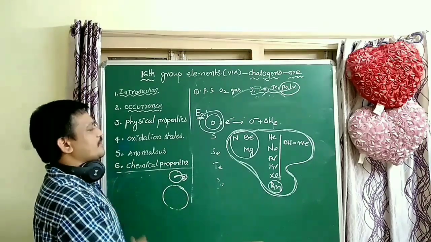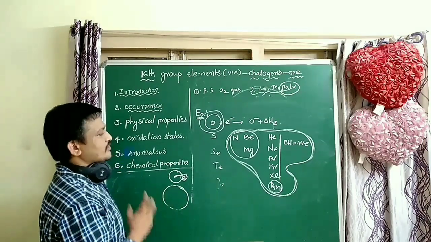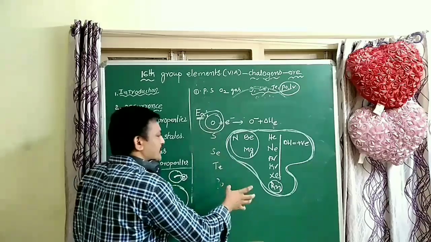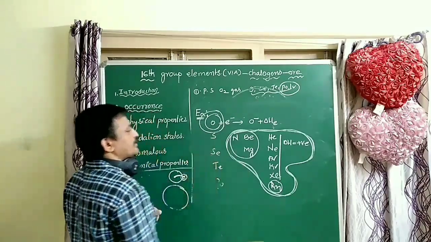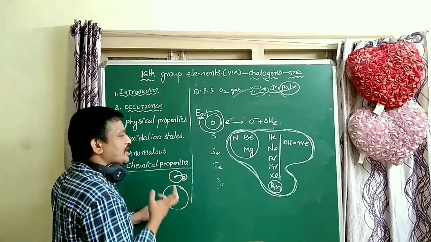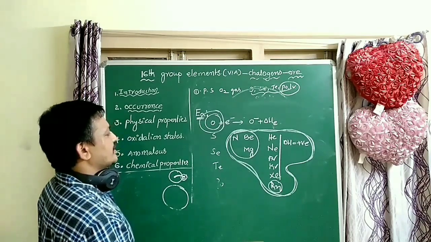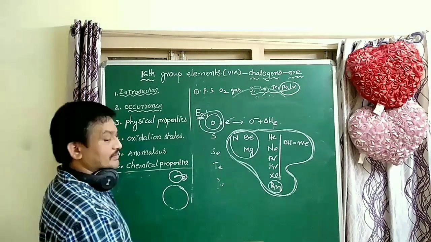Why is the electron affinity of these elements positive? Because they have stable configurations and do not accept electrons.